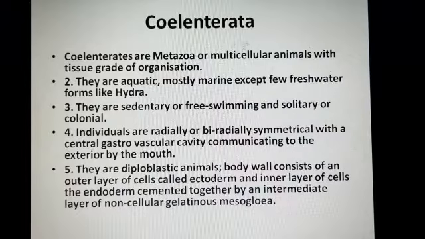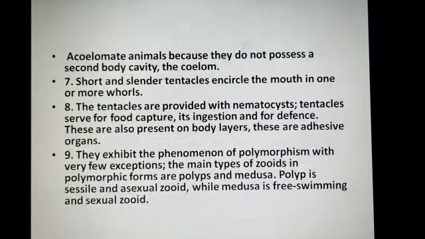The body wall consists of an outer layer of cells called ectoderm and an inner layer of cells called endoderm. Mesoderm is not present, but in place of mesoderm, non-cellular gelatinous mesoglea is present. They are acoelomate, that means no body cavity is present. Student, they are acoelomate animals, but they have a gastrovascular cavity.